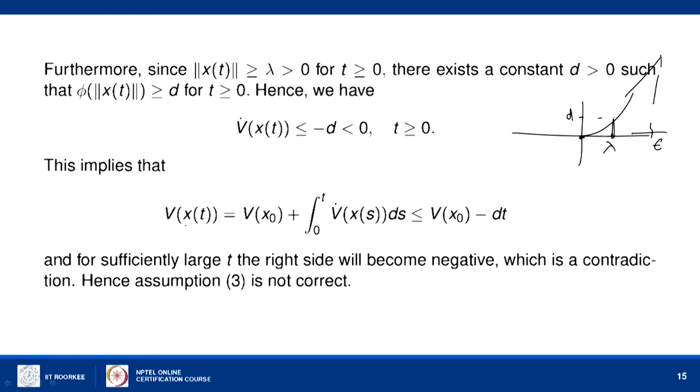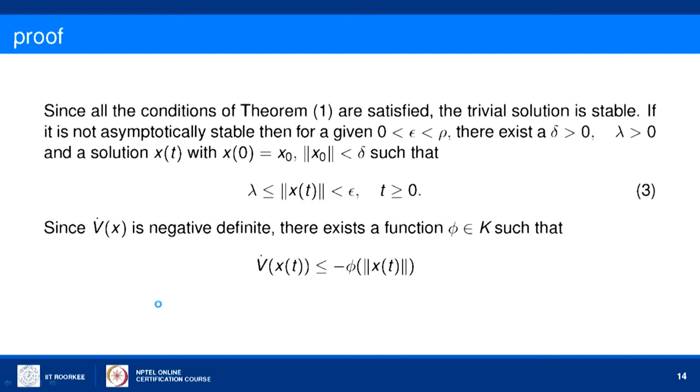So, we get V of x(t) is less than or equal to V of x(0) minus d times t. If you take t sufficiently large, the right hand side will become negative, which is a contradiction to the fact that V is a positive definite function. So, this assumption 3 is not possible.